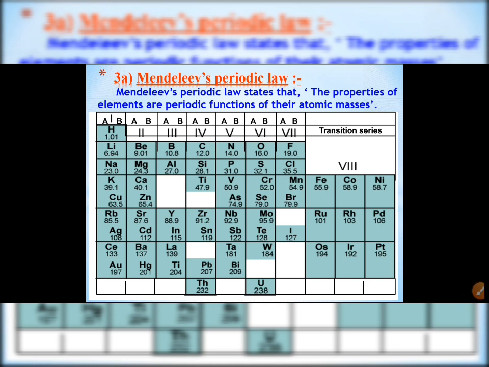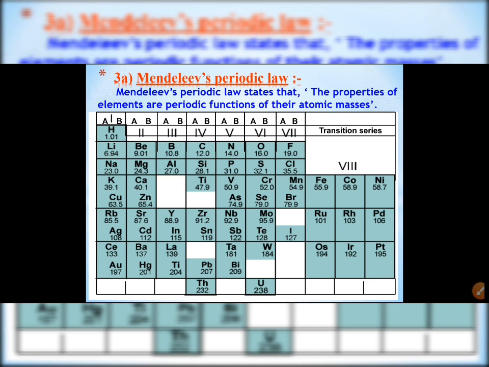Even after the rejection of Newlands' law of octaves, many scientists continued to search for a pattern that correlated the properties of elements with their atomic masses. Here, the scientist Mendeleev, his complete name was Dmitri Ivanovich Mendeleev, was a Russian chemist.